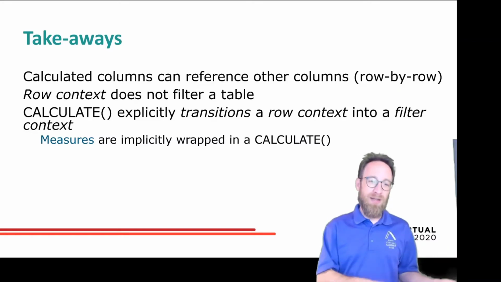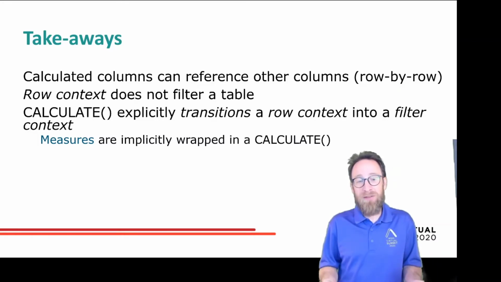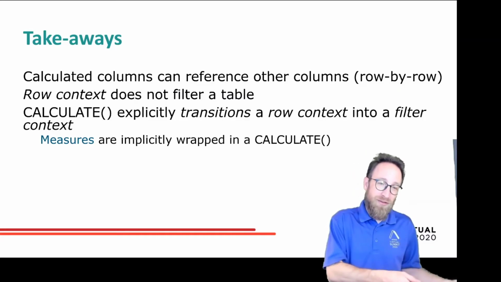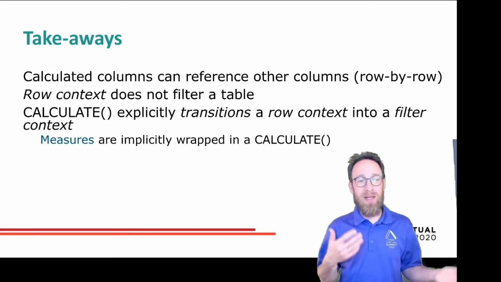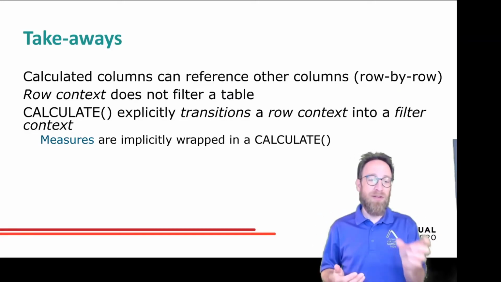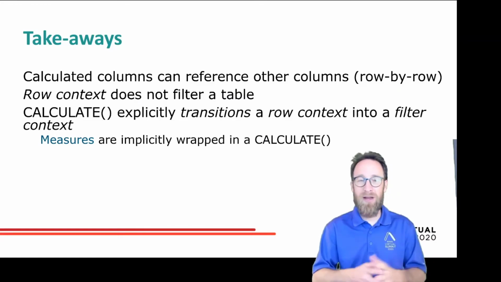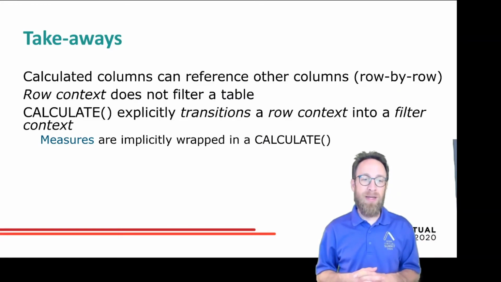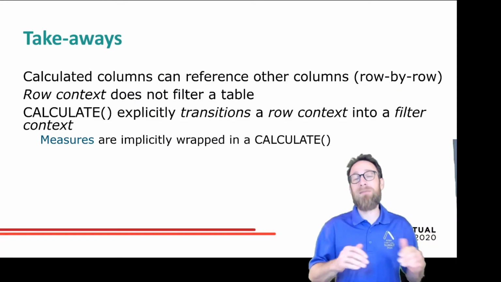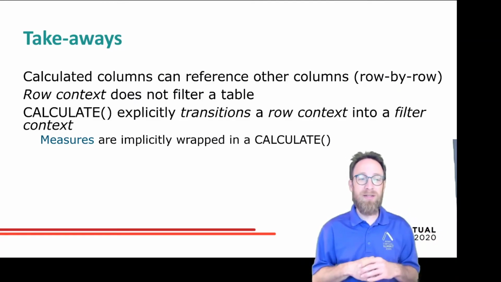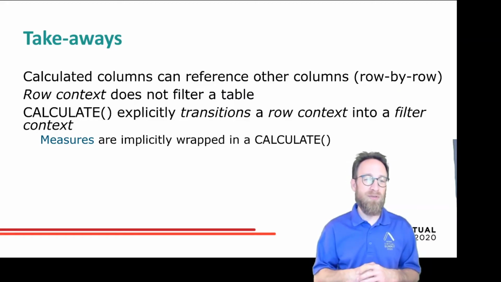When we use CALCULATE, then we're asking for, or CALCULATE does for us, that it transitions the row context into a filter context. And we can imagine that every time we use a measure inside a row context, like inside a calculated column, it's implicitly wrapped in CALCULATE. If we write it or not, it's implicitly wrapped in CALCULATE. That means that the current row context is transitioned into a filter context.